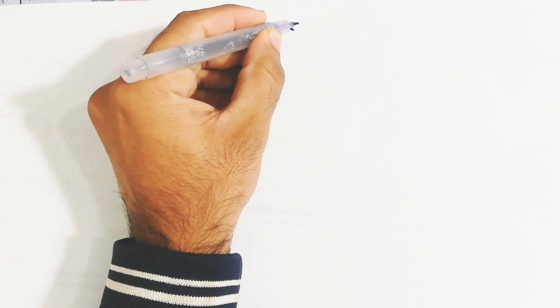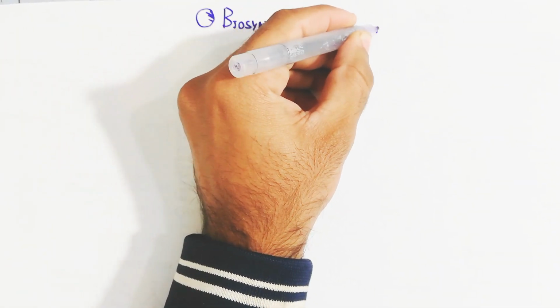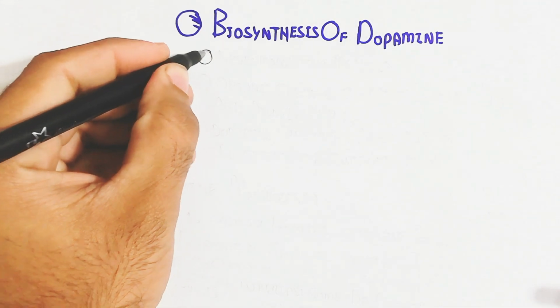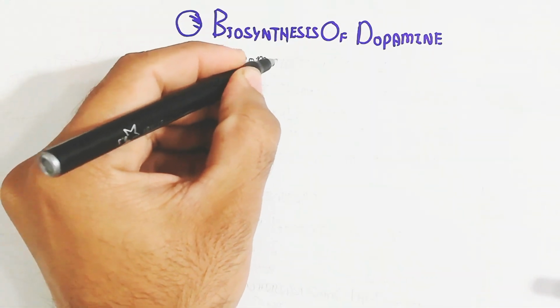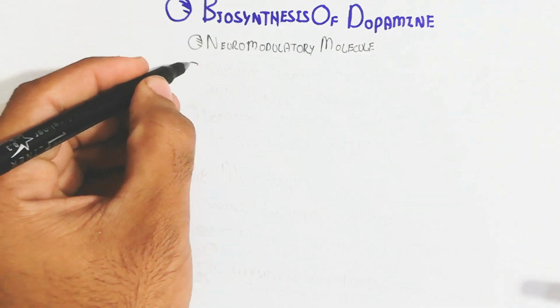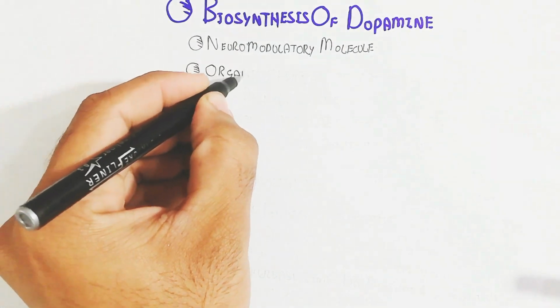Hello, in this video we will understand the biosynthesis of dopamine. Dopamine is basically a neuromodulatory molecule, a neurotransmitter released from the nerve endings of the nervous system, especially in the brain.